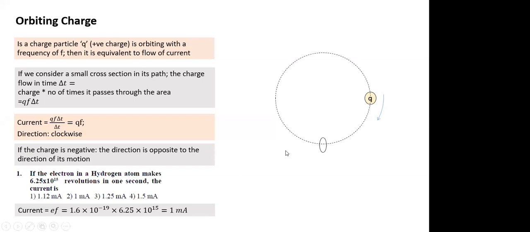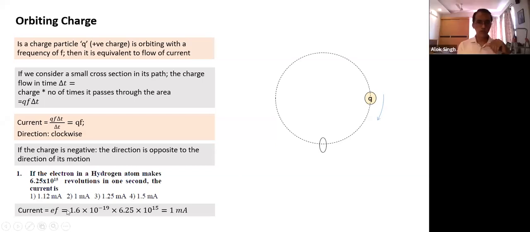Current is E into frequency. This is the charge on electron, 1.6 into 10 to the power minus 19. Frequency is directly given, 6.25 into 10 to the power 15. I hope all of you can easily simplify this part. This comes to 1 milliampere. So you can imagine.